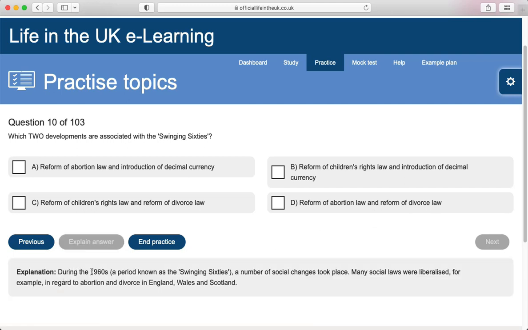During the 1960s, a period known as the swinging 60s, a number of social changes took place. Many social laws were liberalized, for example, in regard to abortion and divorce in England, Wales and Scotland. Reform of abortion law and reform of divorce law.